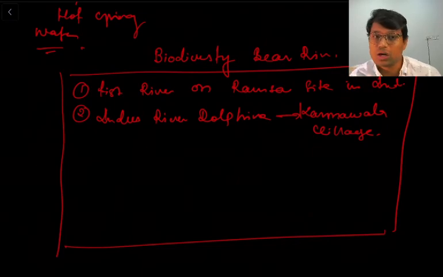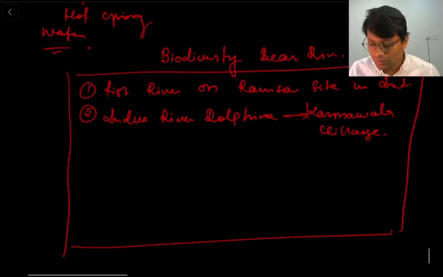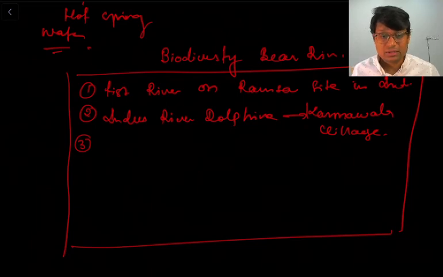So nobody knows how this came to this particular part of Byas river, but you will not find these Indus river dolphins anywhere in India except this tiny stretch of 10 to 15 kilometers, right? So there are a couple of wetlands. So Byas river itself is a wetland now, on a Ramsar list.